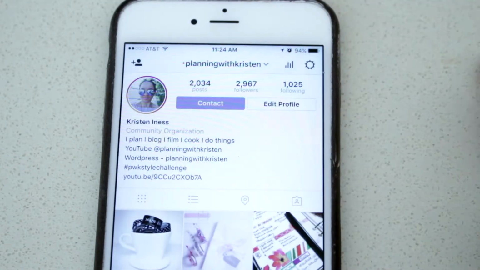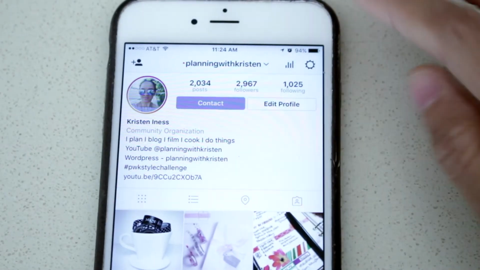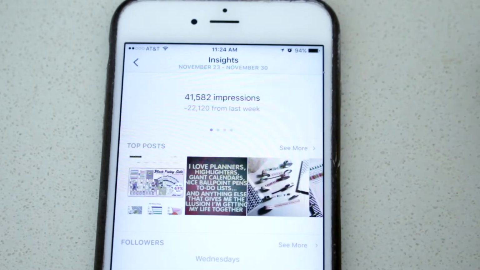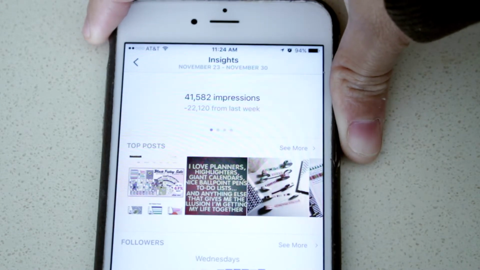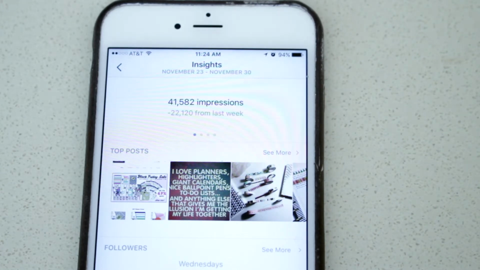So once you switch to a business account, these little bars right here will show up, and that is your analytics bar. And what I'm going to do is I'm going to take you in and show you what the analytics consist of. So you're going to click on this. And mine right here, you can see this is called impressions, and I have 41,582 impressions this week.